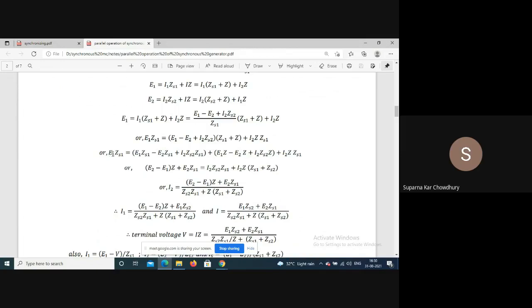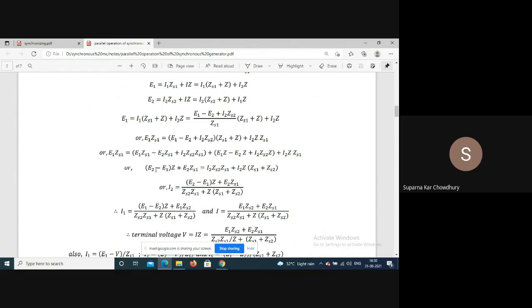If we take this expression on this side, we will get E2 minus E1 into Z plus, in this expression these two will cancel out. So what is remaining, this and this we take on the other side.